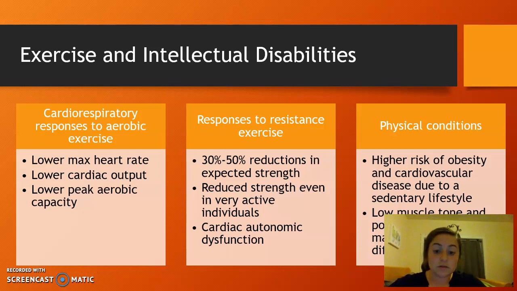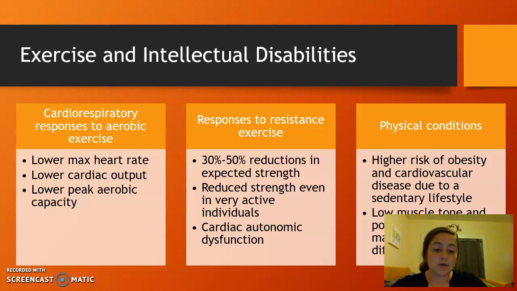Responses during resistance exercise, so 30% to 50% reductions in expected strength, reduced strength even in very active individuals, cardiac autonomic dysfunction. So even in strong and active individuals, their strength is still going to be lower than the typical person due to their low muscle tone and other parts of their condition.